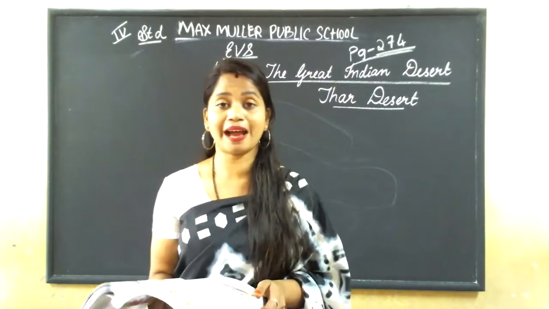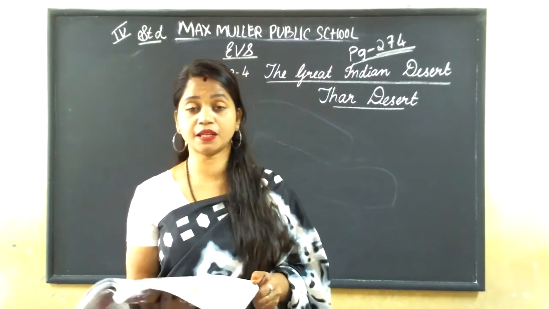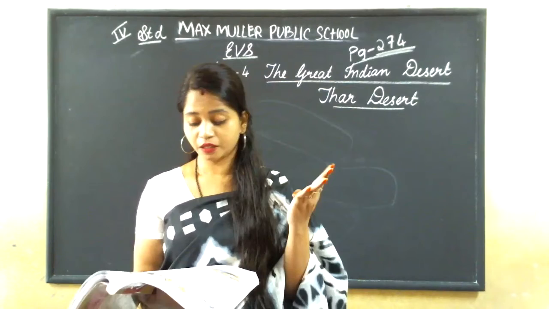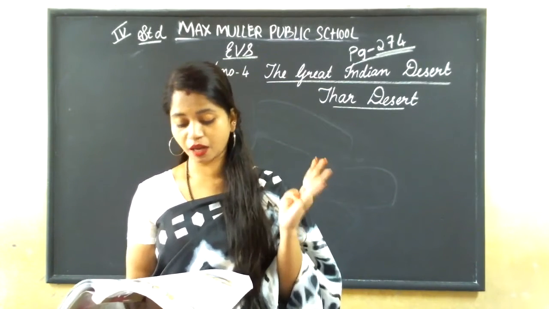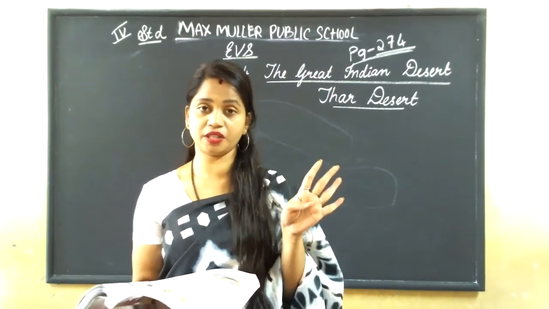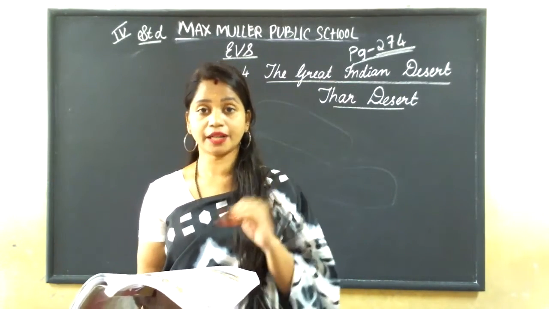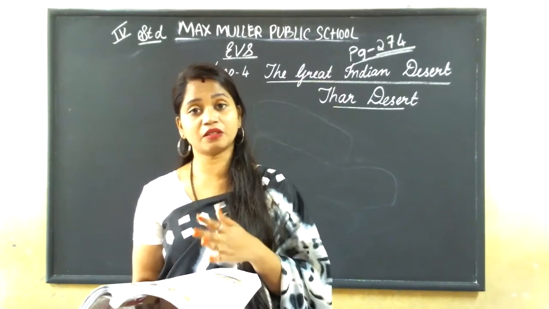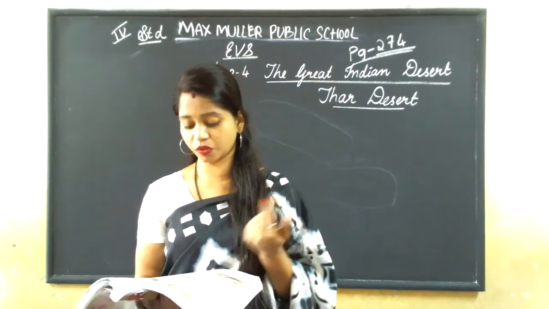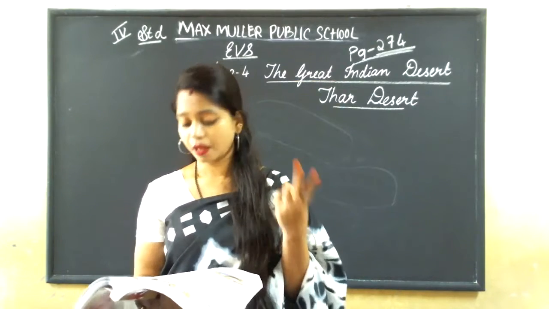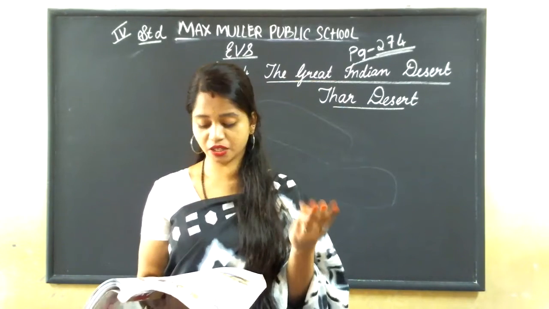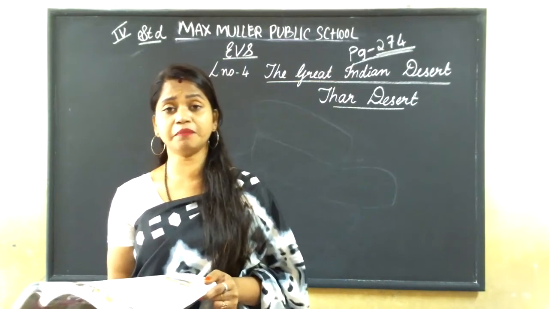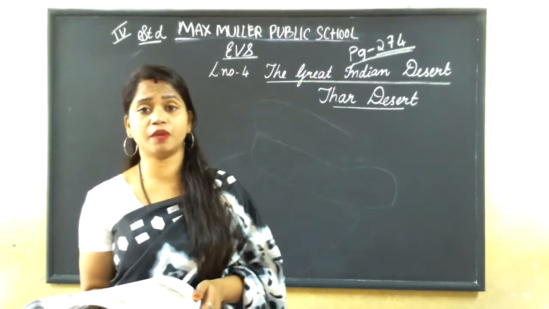The plants we can see in the desert are date plants, cactus, palm, euphorbia, khajri, and thorny shrubs. These are the types of plants we can see in the desert. And there are some animals and birds also. Which are those? Camels, black bucks, chinkara deer, and the great Indian bustard. These are some of the animals and birds which we can see in the desert.